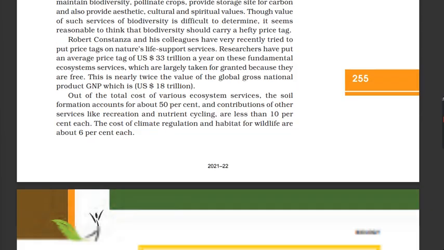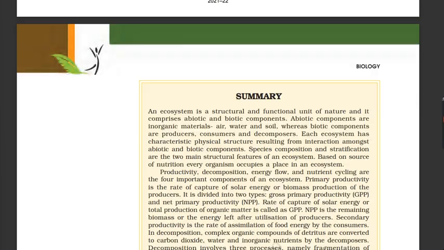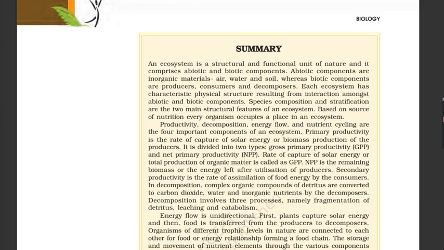Summary. An ecosystem is a structural and functional unit of nature, and it comprises abiotic and biotic components. Abiotic components are inorganic materials, air, water, and soil, whereas biotic components are producers, consumers, and decomposers. Each ecosystem has a characteristic physical structure resulting from interaction amongst abiotic and biotic components. Species composition and stratification are the two main structural features of an ecosystem. Based on source of nutrition, every organism occupies a place in an ecosystem.